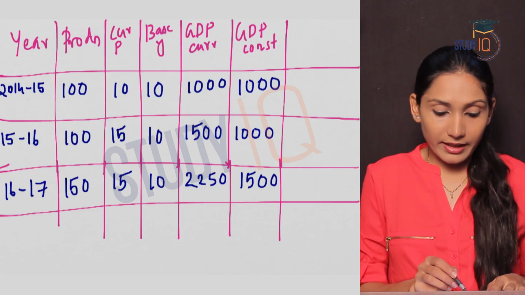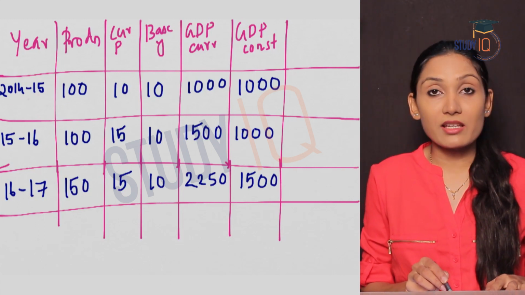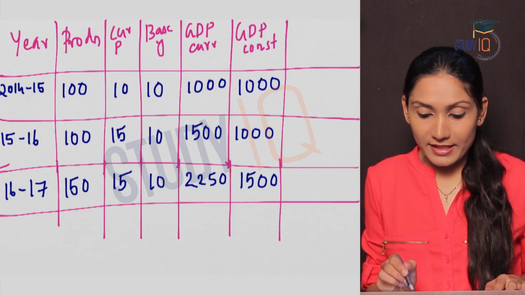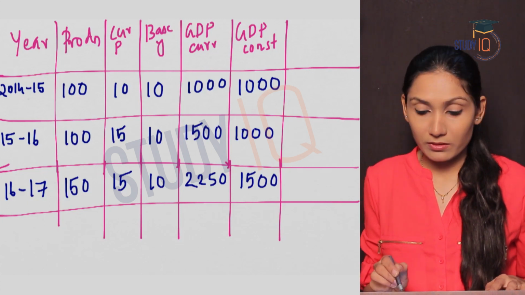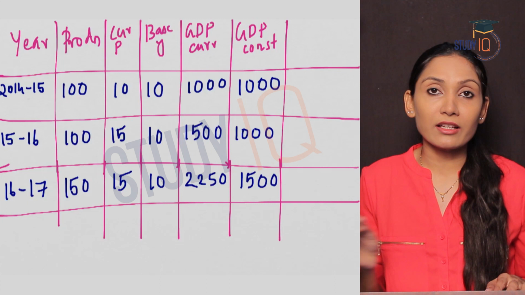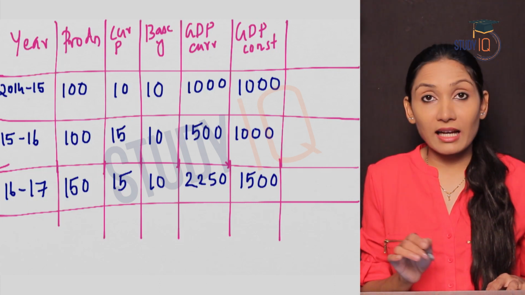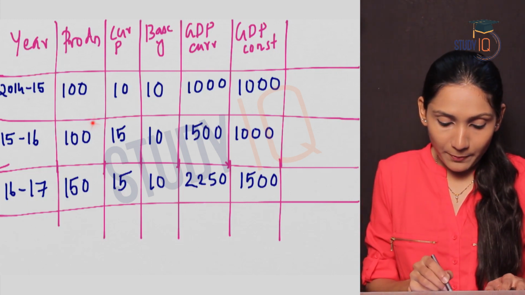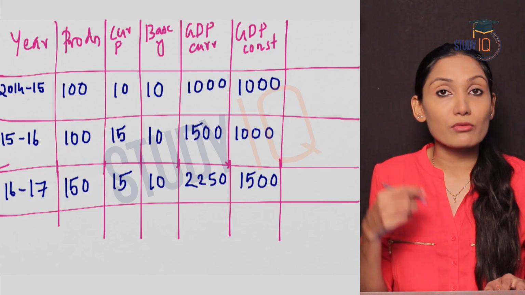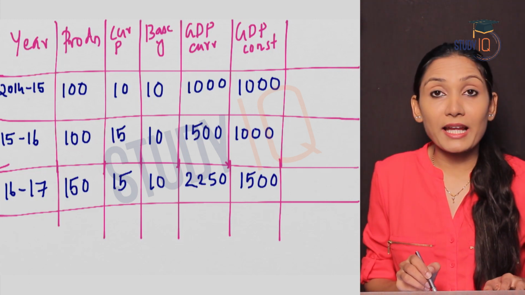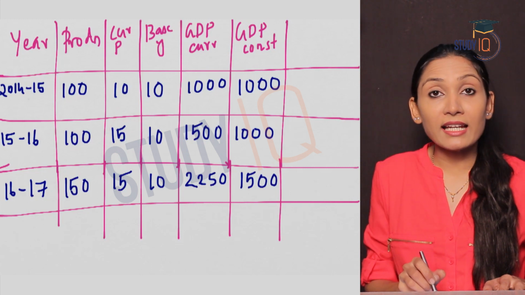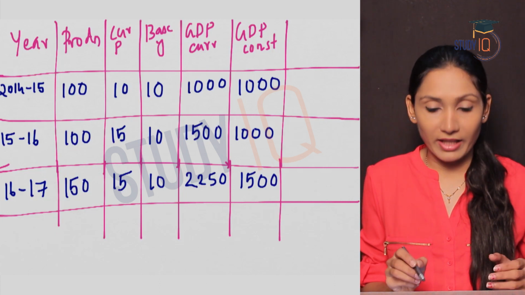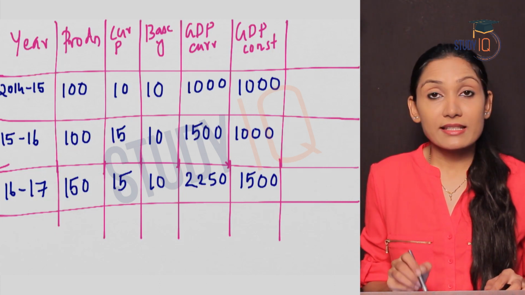Now let us see. In the year 2014-15, production was 100 units, current price 10, base year price 10. So GDP at current prices is 1000 and GDP at constant price is also 1000. That means GDP at current price and constant price is the same. Why? Because the current price and the base year price was the same. Coming to 2015-16, the production is still 100 units itself. There is no increase in production. Current price is 15, which means that the current price has increased. Earlier it was 10, now it is 15. And base year price 10 itself.